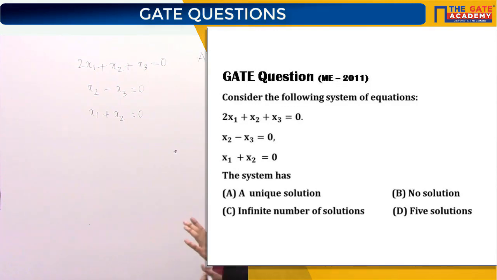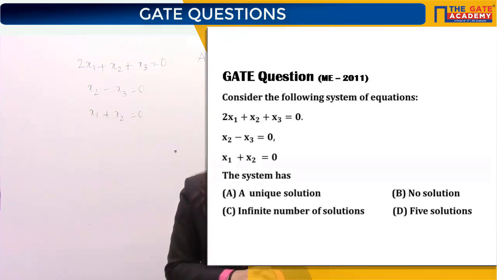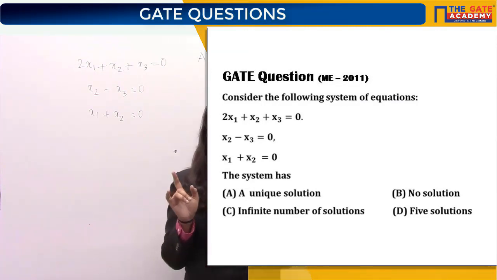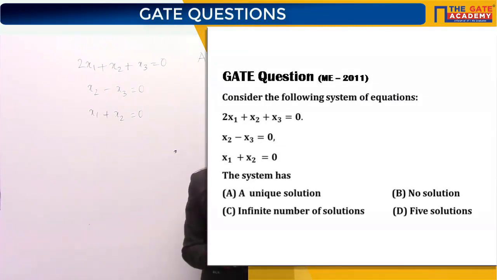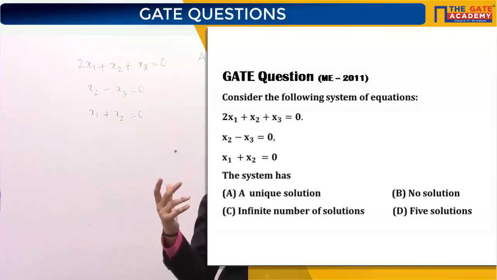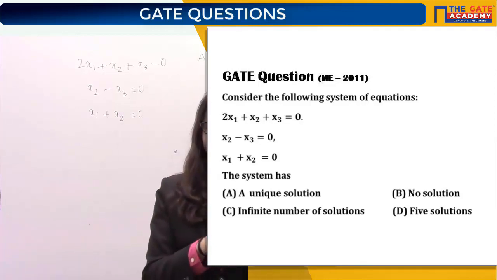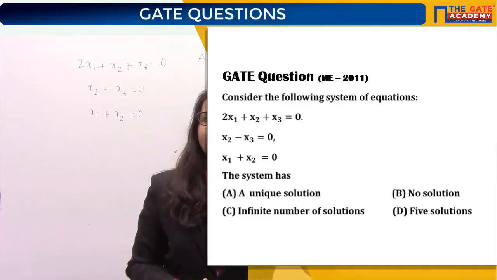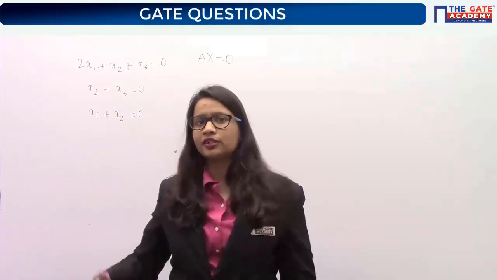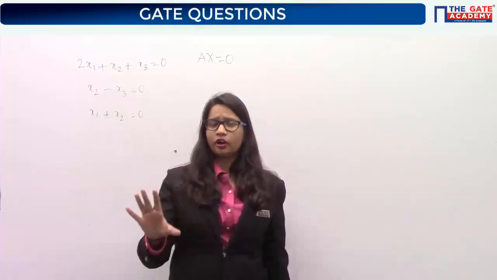Now the thing for a homogeneous system is that options B and D are obviously not your answer. Yes or no? Option D means 5 solutions. 5 solutions, 8 solutions, 10 solutions are never your answer. Why? Because that means the line is not a line now, or the plane is not a plane now. It has become a curved surface. That is not possible because it's a linear equation. So option D is definitely not your answer.